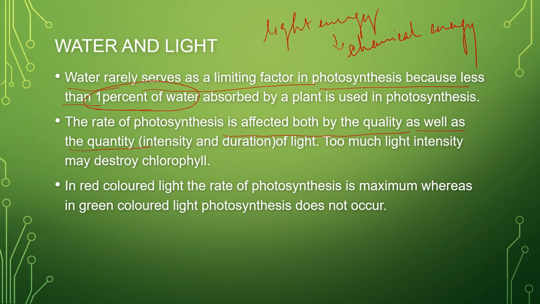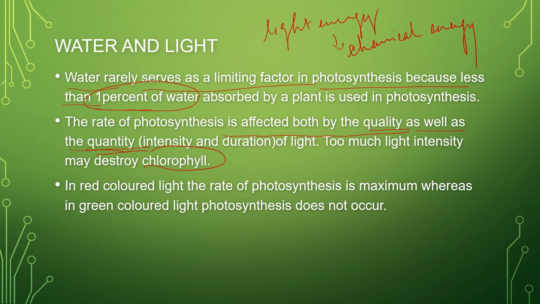Okay, is it clear? So the sun is the main source of light energy. Now we can use artificial light also for photosynthesis, but this light should be of a given intensity. So the rate of photosynthesis is affected by the quality as well as the quantity of light. Now what will happen if there is too much light intensity?